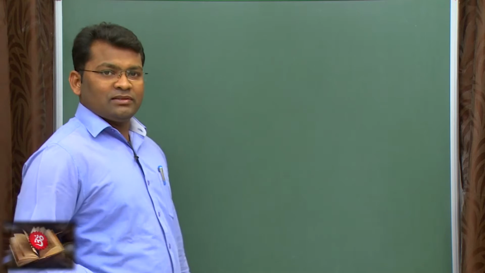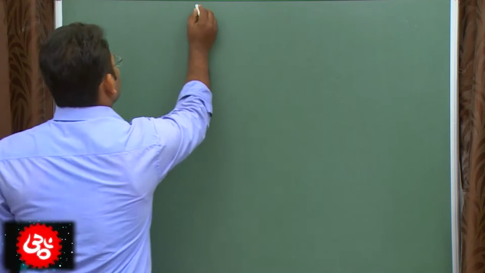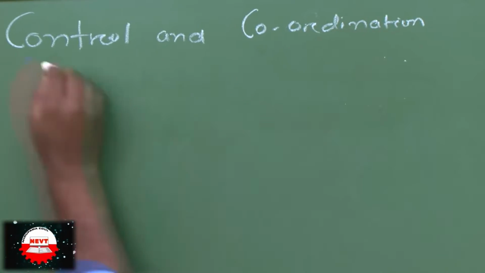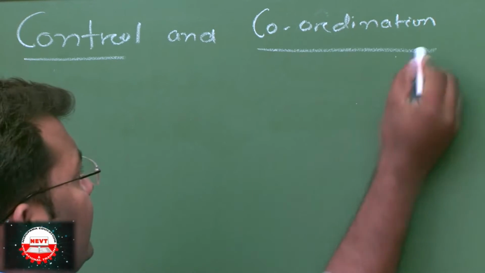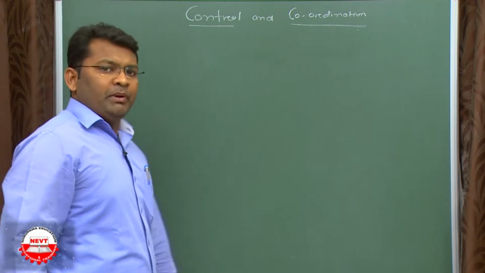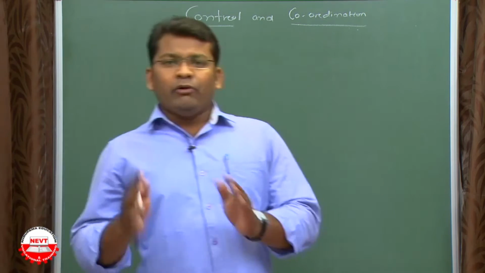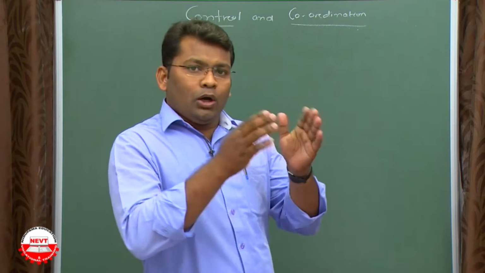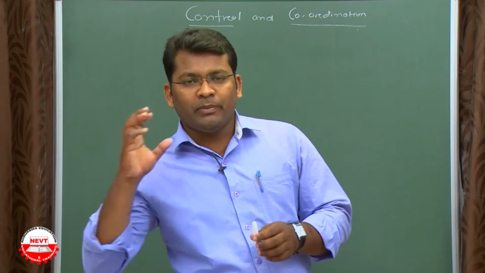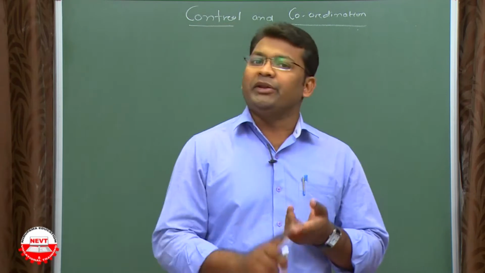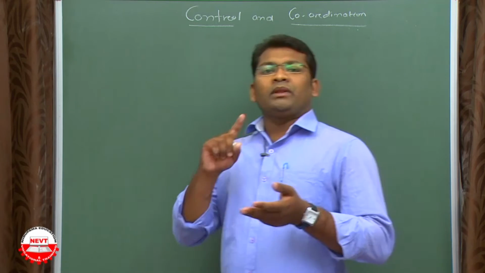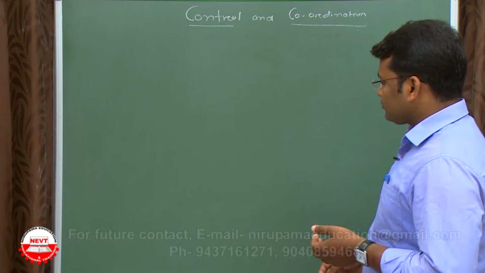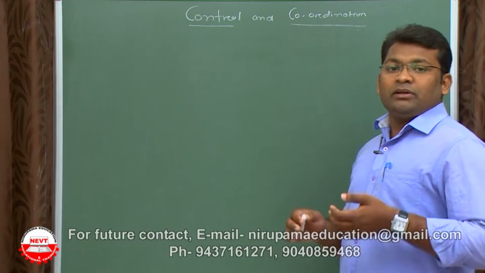So now we'll discuss control and coordination. Remember, till now we have covered all the physiological systems except the central nervous system and nervous system. All the physiological systems are controlled by the central nervous system. It might be circulatory, respiratory, excretory, or reproductive system.